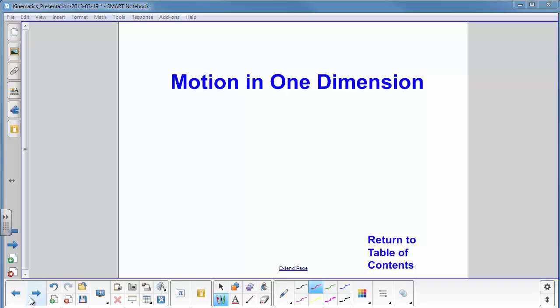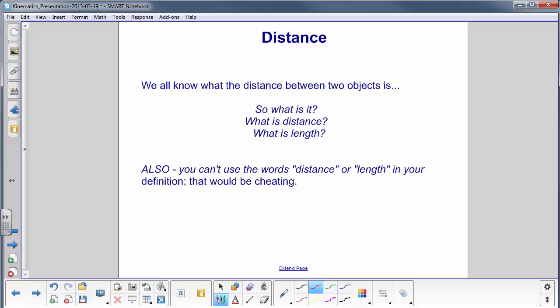Motion in one dimension. We all know what the distance between two objects is, but do we really know what it is? Let's think about it for a second. What is distance? What is length? Think about what you would define that as, but you're not allowed to use the word distance or length in your definition.